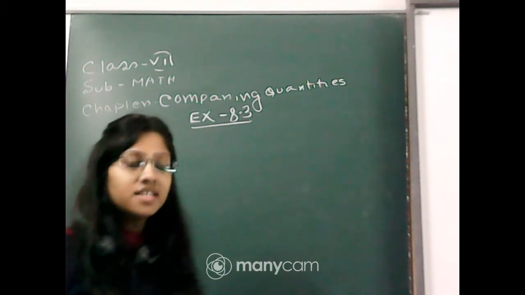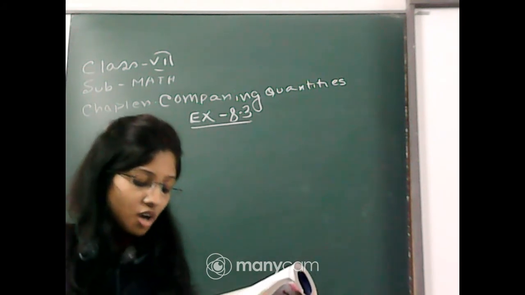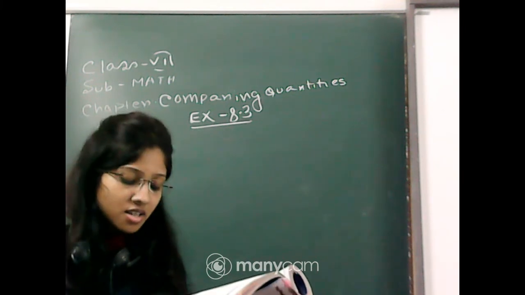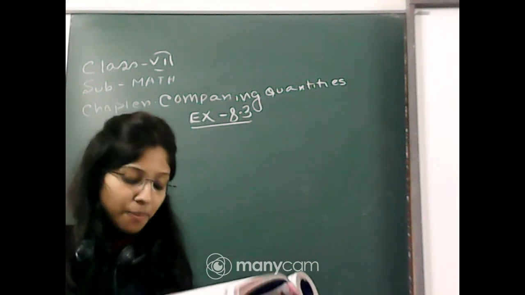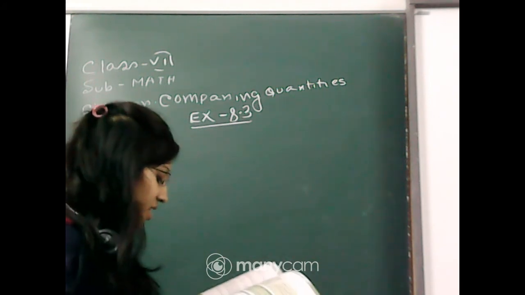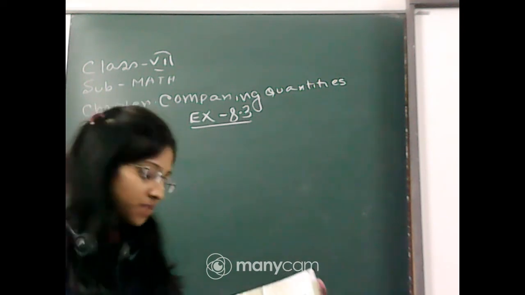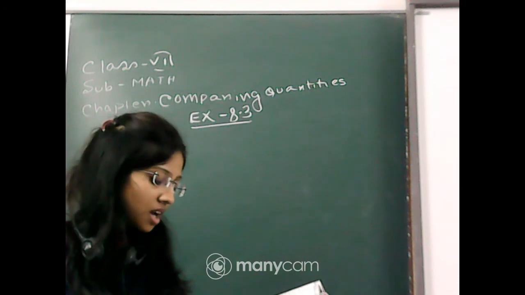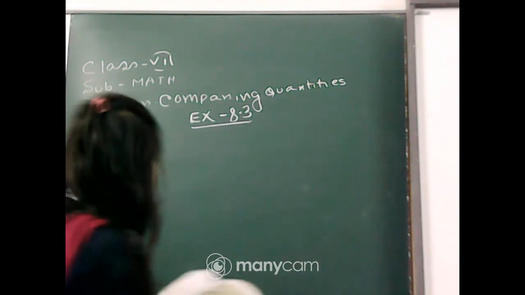Juhi sells a washing machine for rupees 13,500. She loses 20% in the bargain. What was the price at which she bought it? Here the selling price of the washing machine is given. We have to find out the cost price of the washing machine.